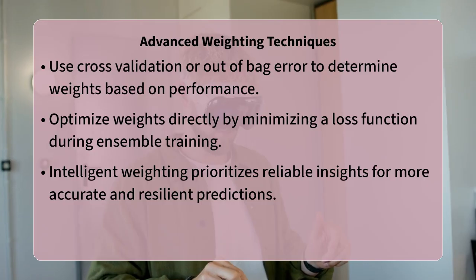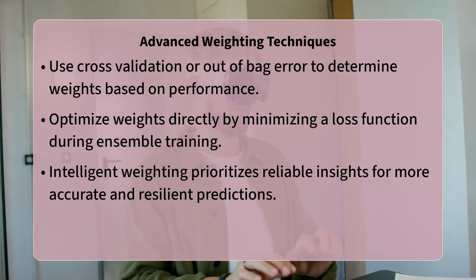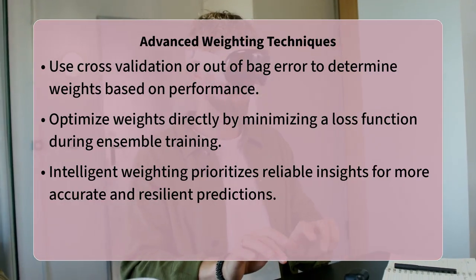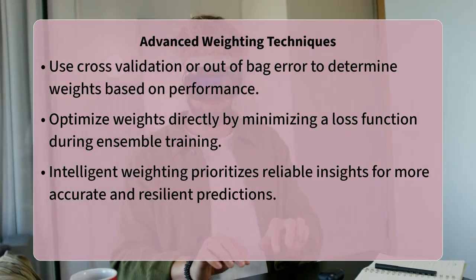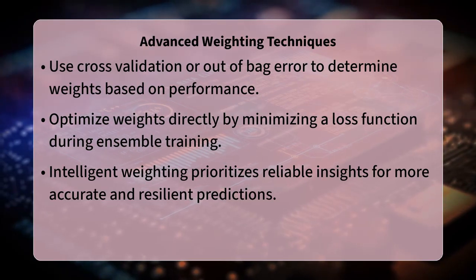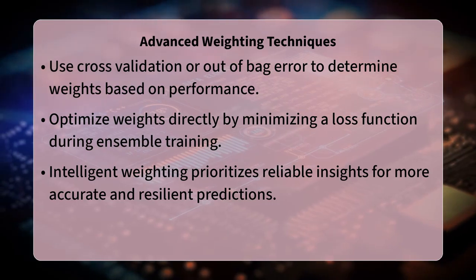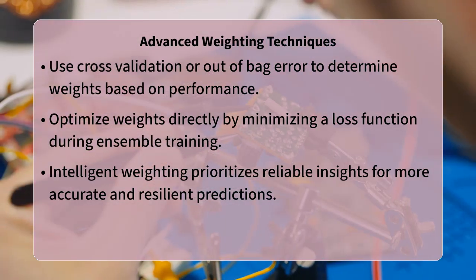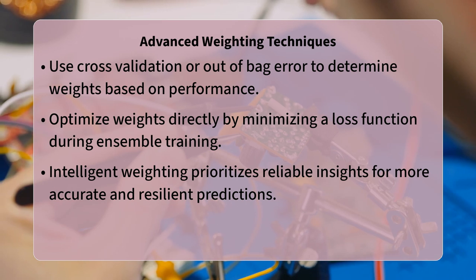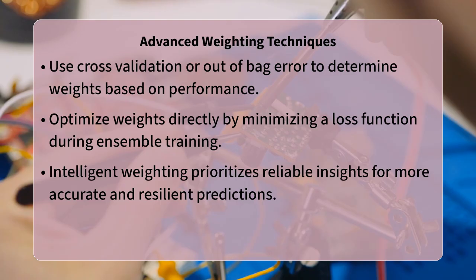Ultimately, strategically weighting predictions in ensemble methods allows you to fine-tune your model's collective intelligence. It moves beyond simple averaging, enabling your system to intelligently prioritize insights from your most reliable components. This leads to predictions that are not only more accurate but also more resilient to noisy data and unexpected variations, making your machine learning solutions more dependable and powerful.